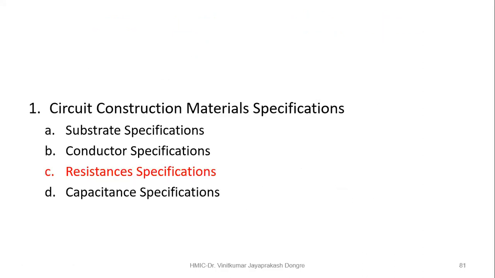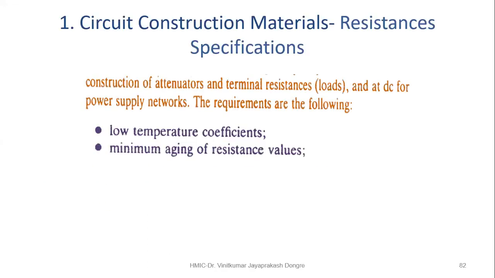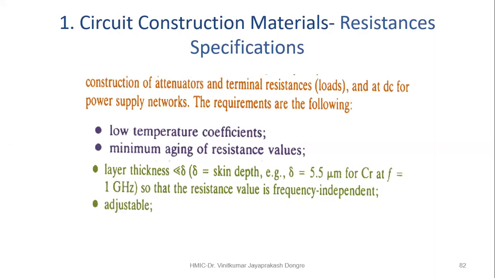Now we will go for the resistance specification. So these are the resistance specifications, you can read this. Construction of attenuators and terminal resistance loads and at DC for power supply networks. The requirements are the following: low temperature coefficients, minimum aging of resistance values, layer thickness less than delta. Delta is the skin depth. Example, delta equal to 5.5 micrometer for chromium at f equal to 1 gigahertz, so that the resistance value is frequency independent.